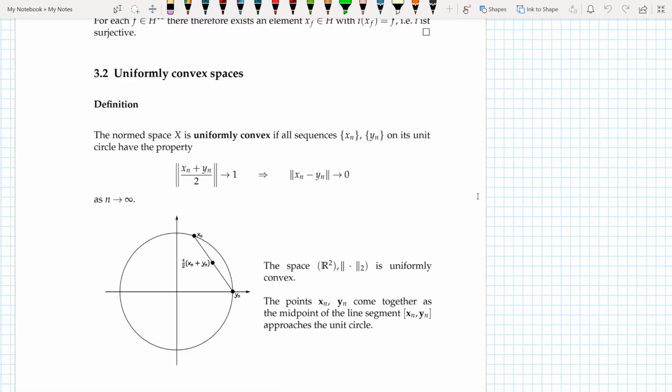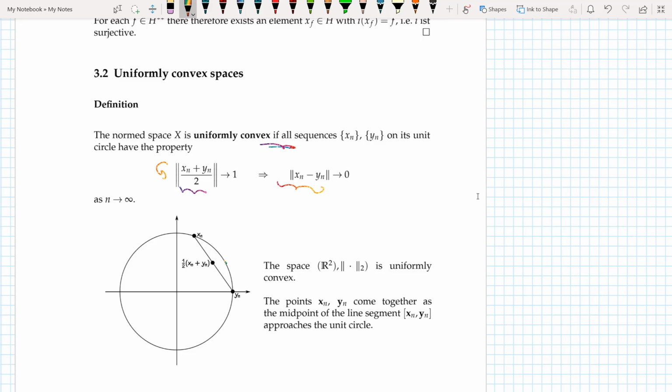So the normed space X is uniformly convex if all sequences xn and yn on its unit circle have the property that the norm of (xn plus yn) by 2 tends to 1 as xn minus yn tends to 0. So when these points come closer and closer to each other, then the norm would of course tend to 1, as you can see from the definition.